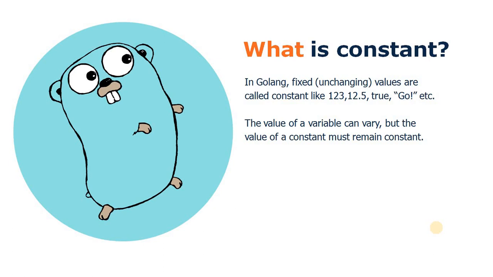As we know, literals are also called constants, so the literal value cannot be changed. So what is the difference between constant and literal? We will discuss it in this video. There is only a minor difference between both; a literal is also called a constant because its value cannot be changed.